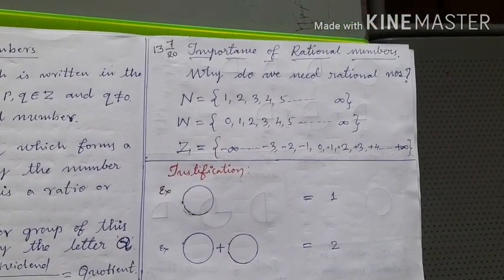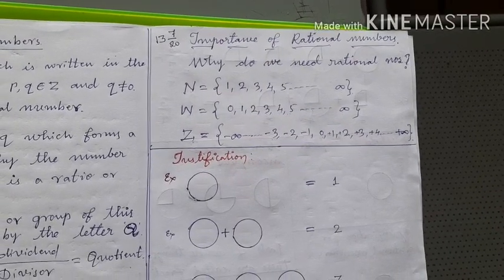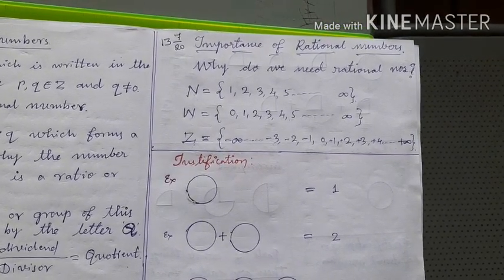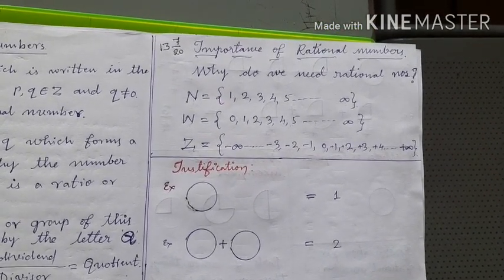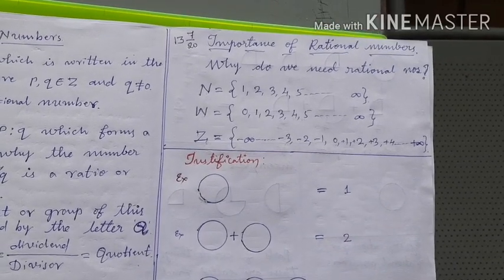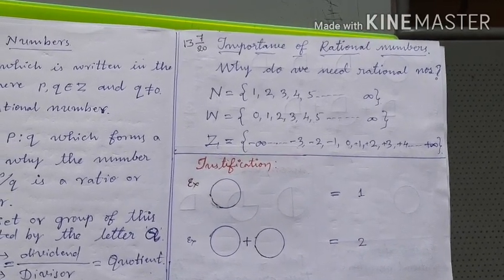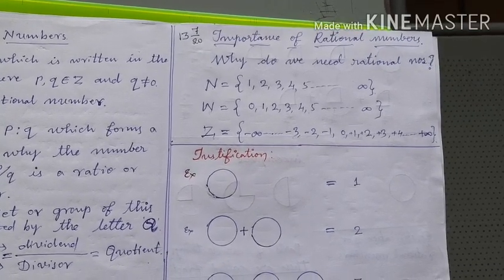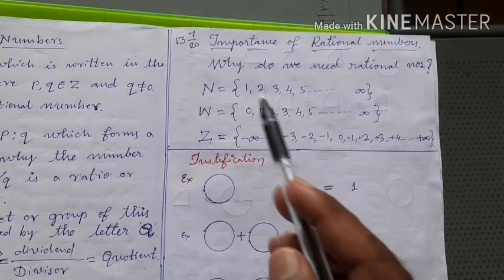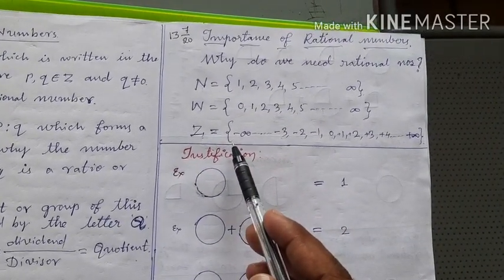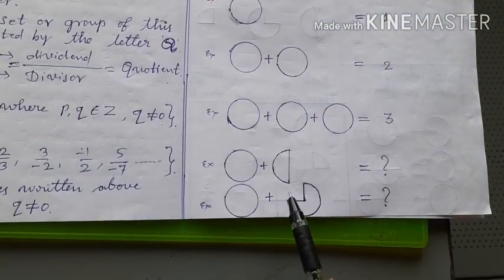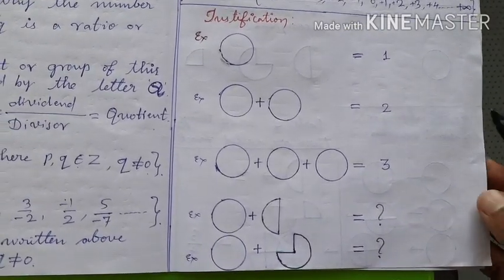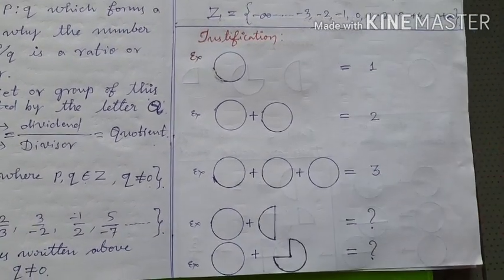Rational numbers are needed when we are in a position to value incomplete things. This is the importance of rational numbers. Did you understand children? What is the importance of rational numbers, or why do we need rational numbers? To denote the complete things or the whole things, the natural numbers, whole numbers and integers will help. When the incomplete numbers are to be written, that time we need the help of rational numbers.